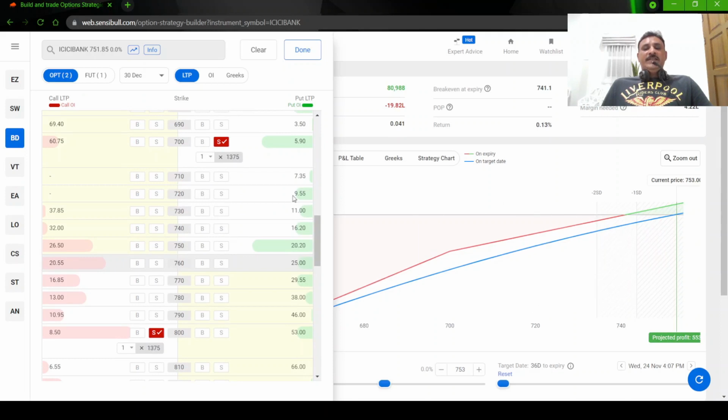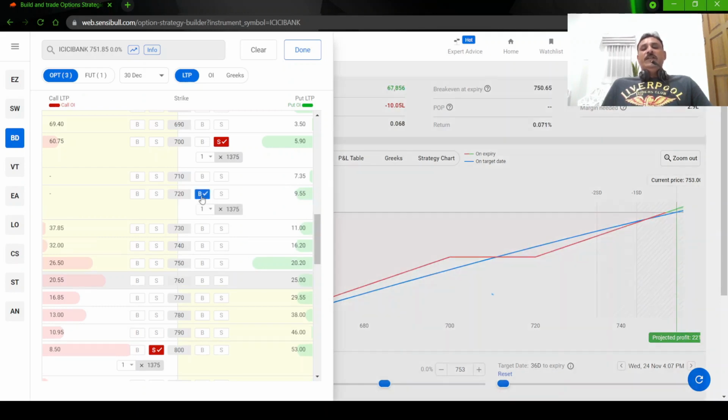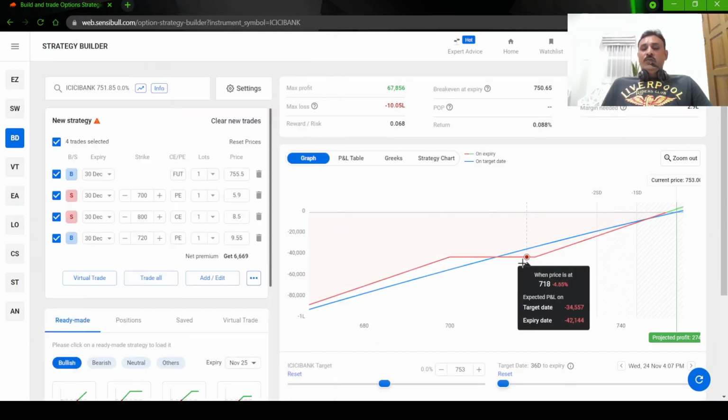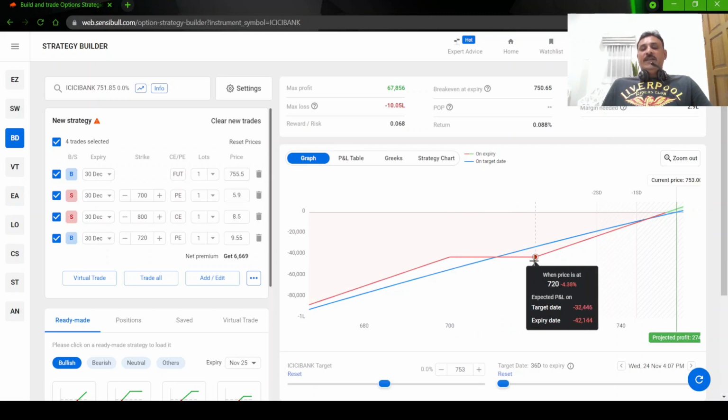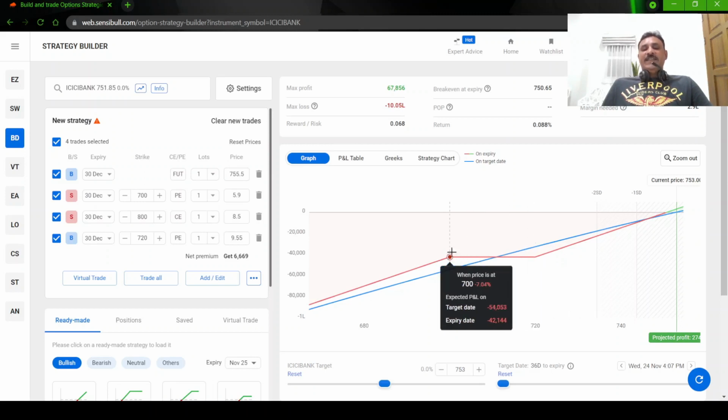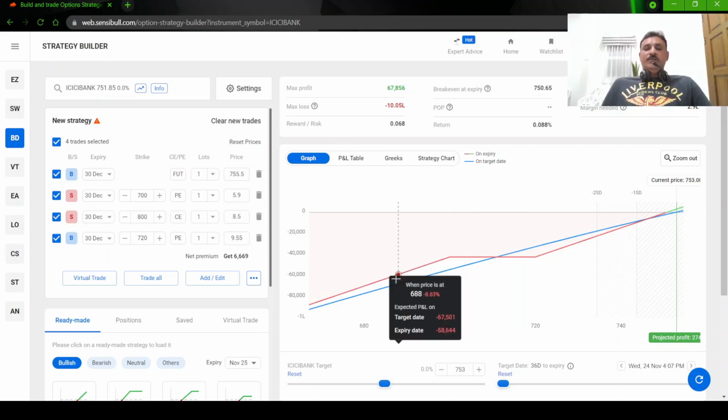So when the market is at 740, the 720 put will be somewhere about 25 rupees. Okay, consider it like that. Means you have to buy the 25 rupees put. So 25,000 additional rupees you are going to put in. Okay, we'll buy that. So now you are fixing the loss at about 50,000 rupees from the range of 720 to 700. Okay. After that, again the loss will continue.